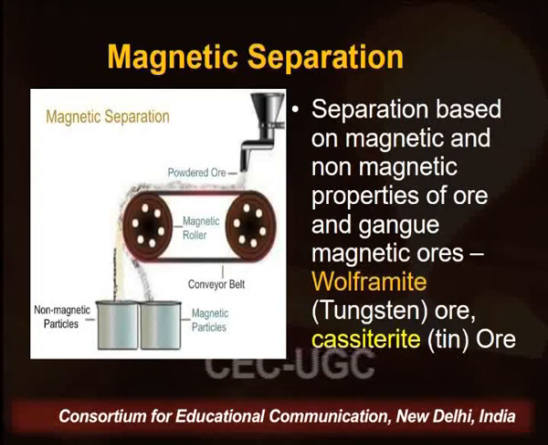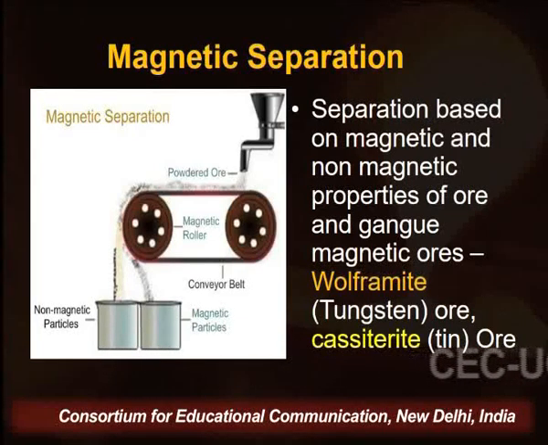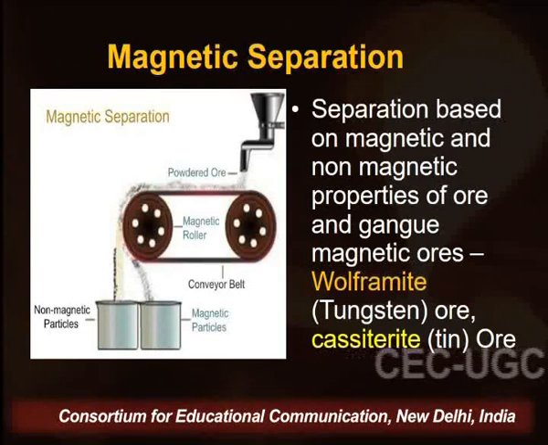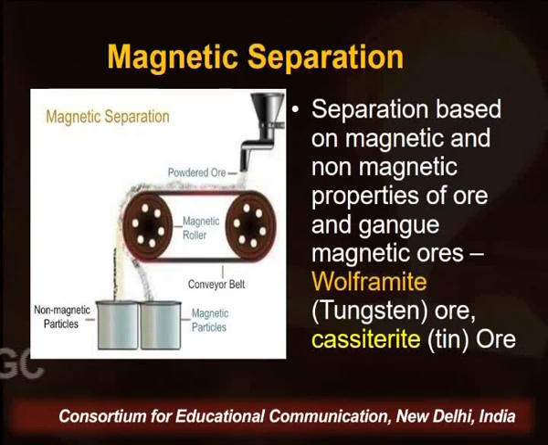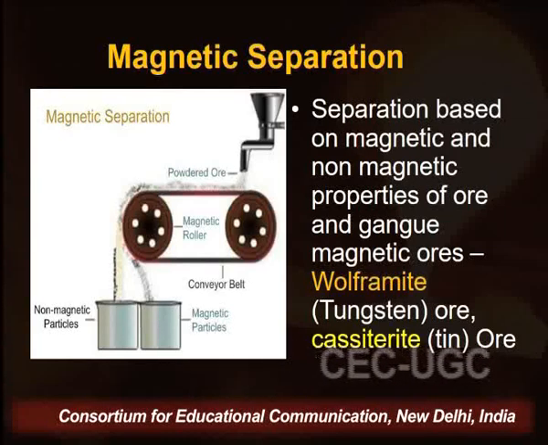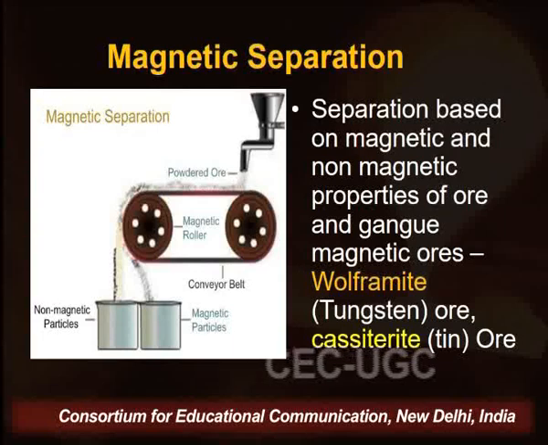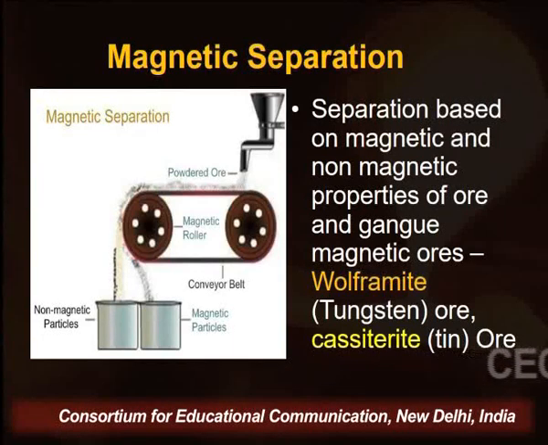You can see on your screen there are two wheels, and one wheel has magnetic properties, with a belt moving on the wheels. When the ore powder is dropped onto the upper side of the magnetic wheel along with the belt, the ore which has magnetic properties comes close to the magnetic field, while the impurities fall far below, away from the magnetic wheel.